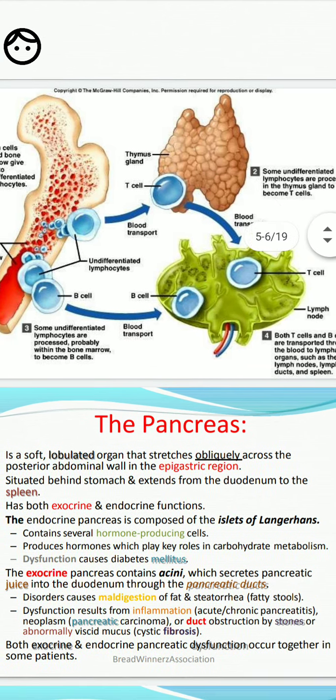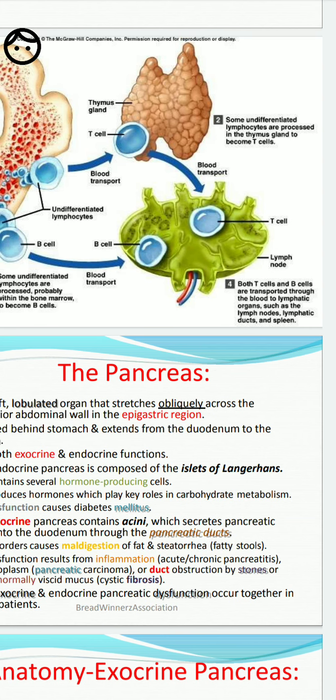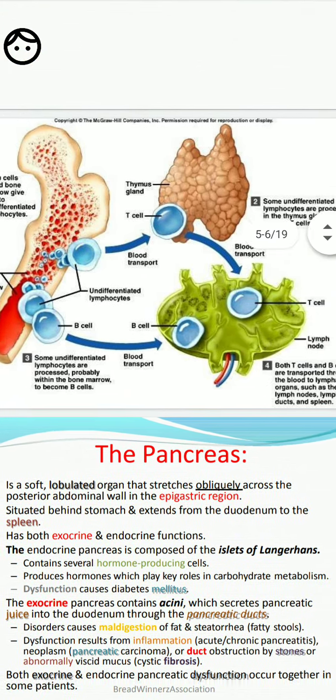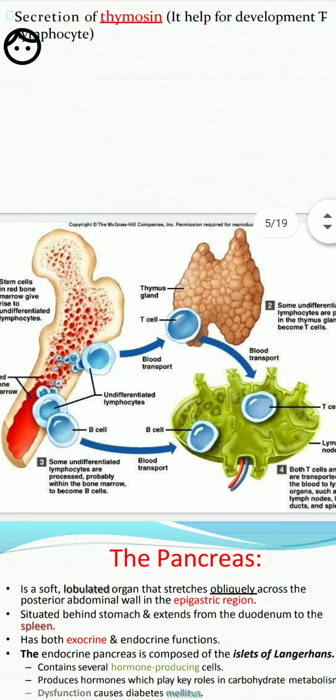These cells are transported through the blood and lymphatic organs such as the lymph nodes, lymphatic ducts and the spleen. So this is the function of the thymus gland and its secretion of thymosin.